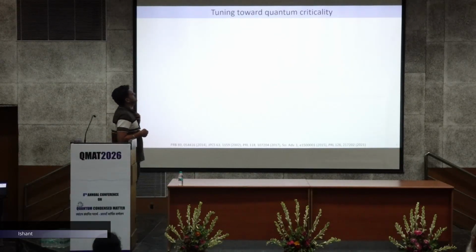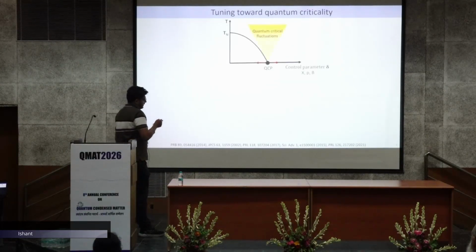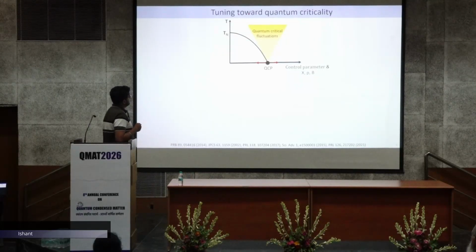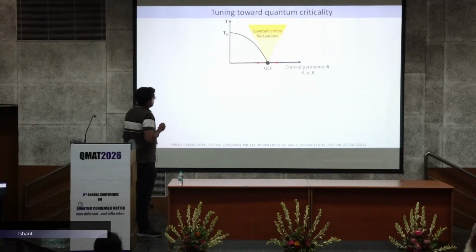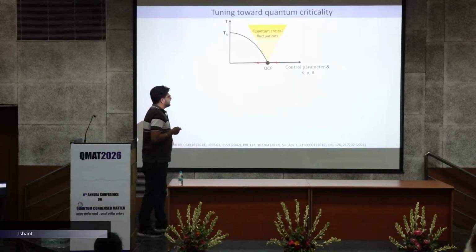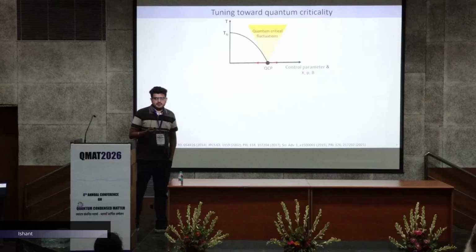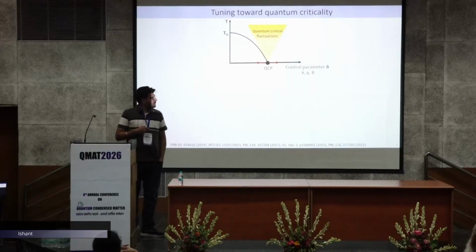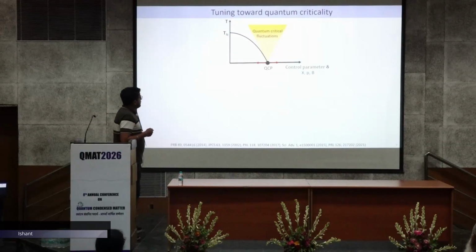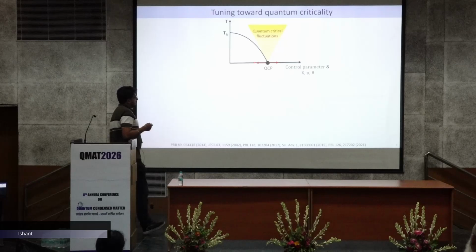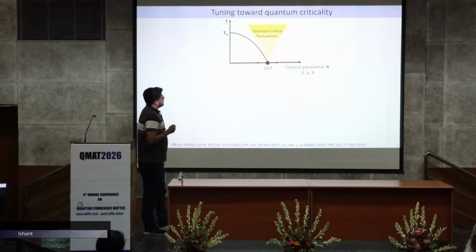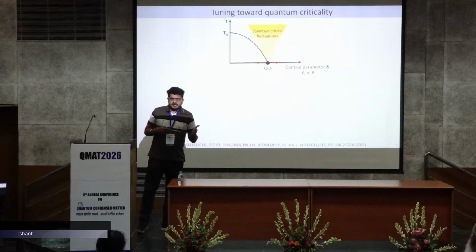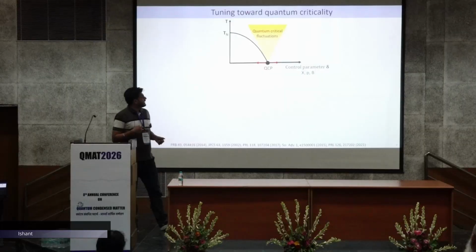So, here you can see if we have a system with a long range magnetic ordering state, we can suppress this magnetic ordering by a control or tuning parameter like hydrostatic pressure, chemical pressure, as well as field. So, we can suppress this magnetic ordering, and we can reach the quantum critical point, and here you can see the quantum critical fluctuations will dominate around this quantum critical point even at higher temperatures.